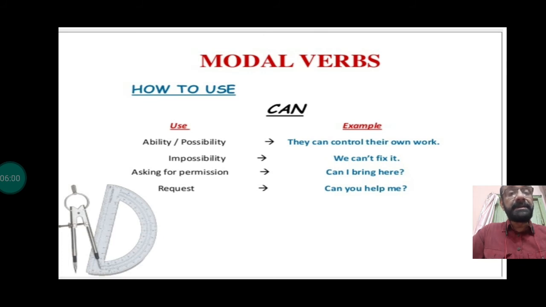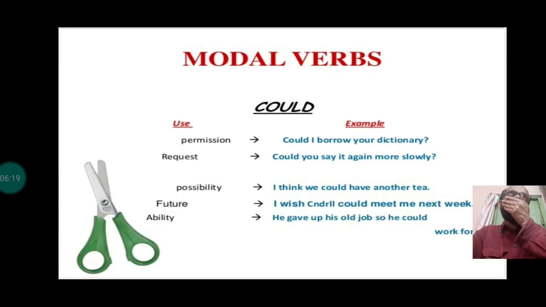Then impossibility, we use can't, the negative form of can. Asking for permission, then for making a request, at both the times we can use can. Very commonly, can I take this? But it's a bit informal. Formal is may, or could is even more formal.